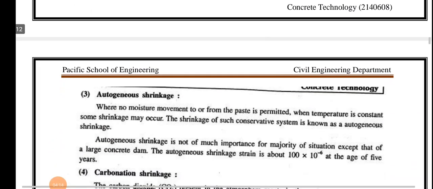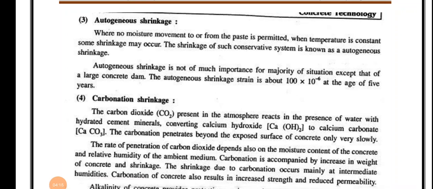Next is autogenous shrinkage. Autogenous shrinkage is that type of shrinkage in which volume change occurs without change in moisture content. There is no variation in moisture content, but there is a change in volume, so we call it autogenous shrinkage. Where no moisture movement to or from the paste is permitted and temperature is constant, some shrinkage may occur. The shrinkage of such a conservative system is known as autogenous shrinkage.